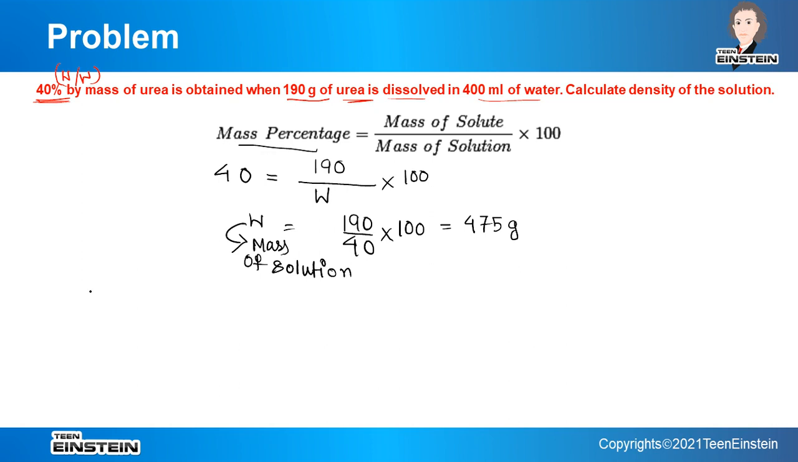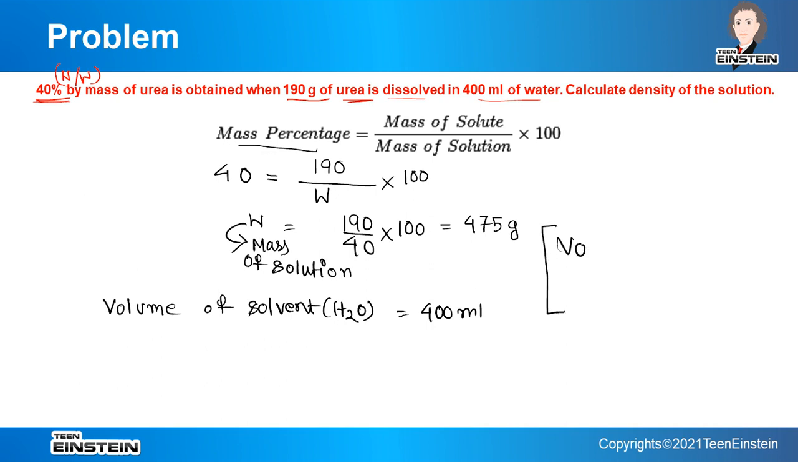Now volume of solvent is given. Volume of solvent, in this case solvent is water, which is 400 ml. Okay, so if it is 400 ml, here we have to consider one fact, which is we will assume here that volume of solvent is equal to volume of solution, because we have to find density of the solution.